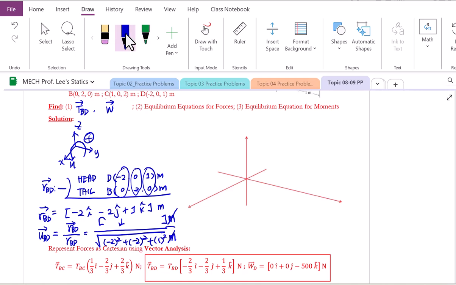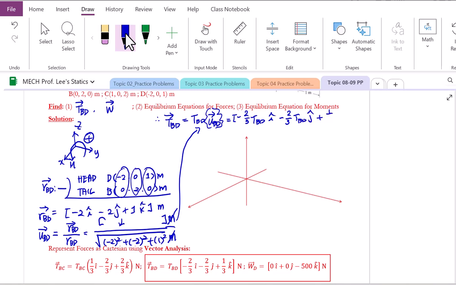Let's write down our answer here. T of BD tension can be expressed as, we don't know the magnitude of T of BD yet, but applying equilibrium equations, we can find the reaction of this tension. But we do know the direction from the unit vector we just found, U of BD. So it's going to be minus 2 over 3 T of BD i vector, minus again 2 over 3 T of BD j component.